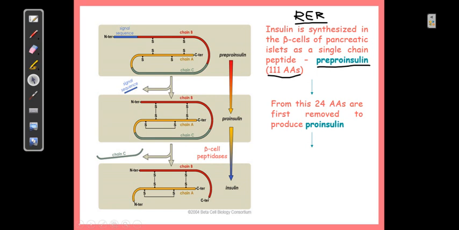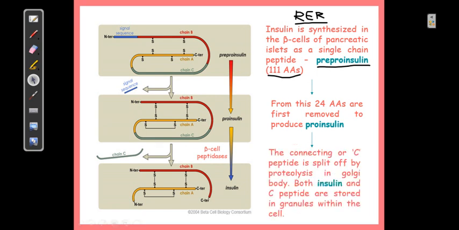And this A chain and B chain, as you can see, are linked with the disulfide bridges, right? So there are two such disulfide bridges as we have discussed earlier. Still there is presence of C peptide, which further is degraded by beta cell peptidase enzymes within the Golgi body vesicles, right? And then eventually what you will have is C peptide and insulin present in these secretory vesicles.